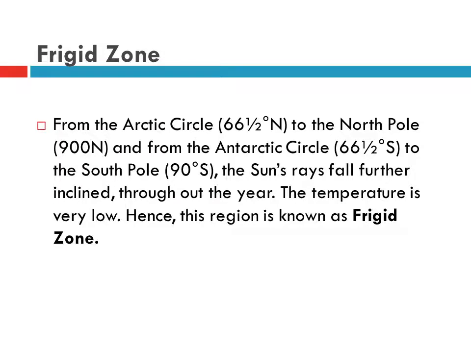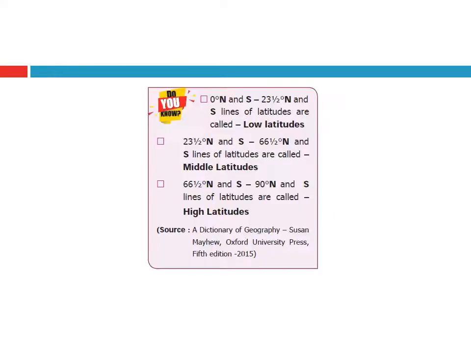Frigid zone. From the Arctic Circle, 66 1/2 degrees north, to the North Pole, 90 degrees north, and from the Antarctic Circle, 66 1/2 degrees south, to the South Pole, 90 degrees south. The sun's rays fall further inclined throughout the year. The temperature is very low, hence this region is known as the frigid zone.